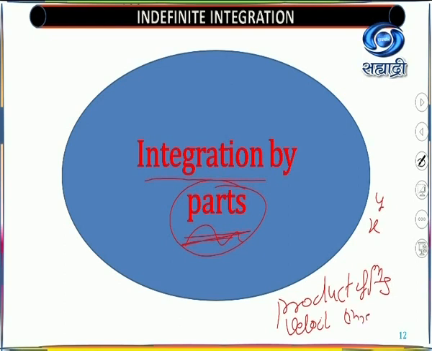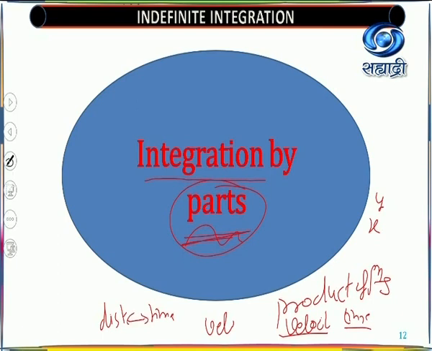There is no x, no y. We have velocity and time, and distance depends upon time. So they are related to each other.